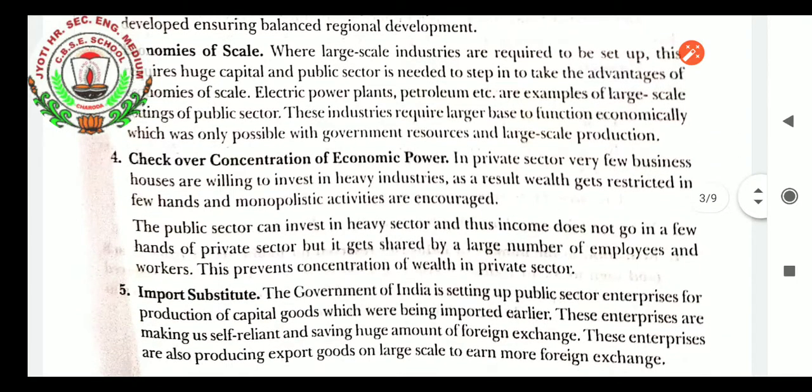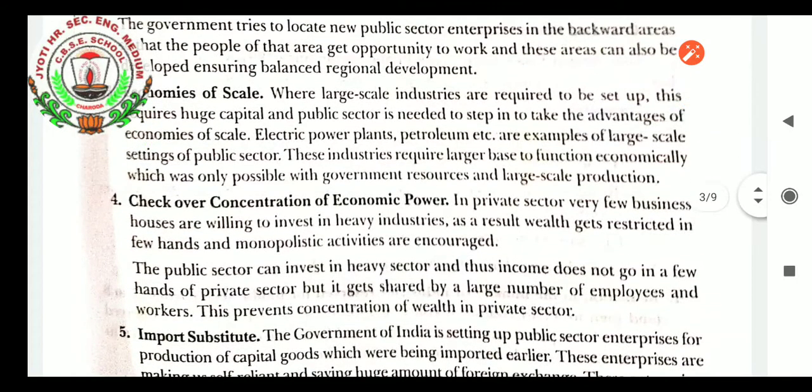Economies of scale. When we talk about economies of scale, where large scale industries are required to be set up, this requires huge capital, and the public sector is needed to set them up to take advantage of economies of scale. Electric power plants, petroleum, etc. are examples of large scale industries in the public sector. The private sector generally hesitates to start a business at this level because of the huge capital investment. This industry requires larger space to function economically, which is only possible with government resources and large scale production.